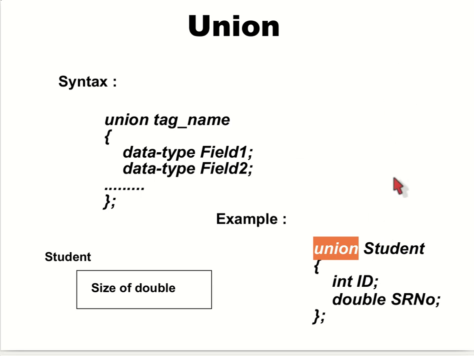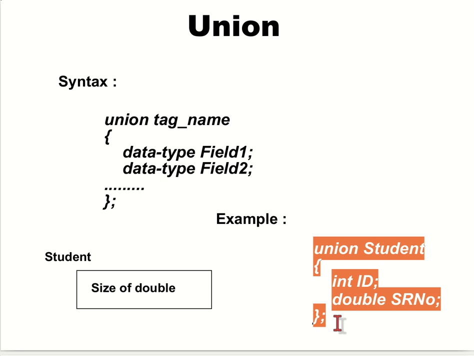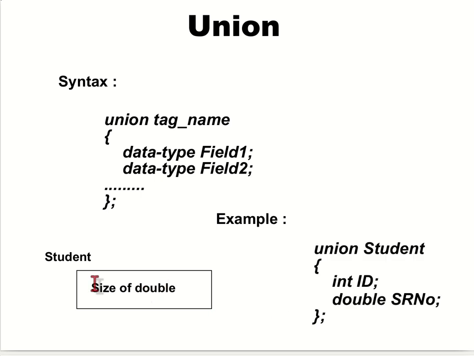But in this union type, it will allocate a space for the student of only the size of double. So at a single time I can either use the ID or the SR number.